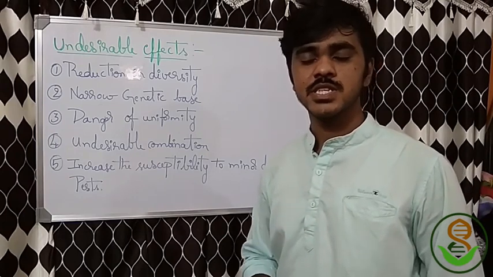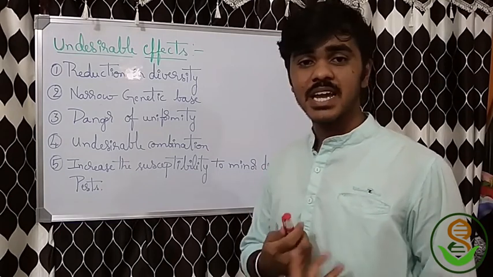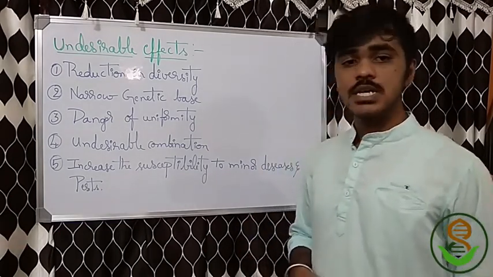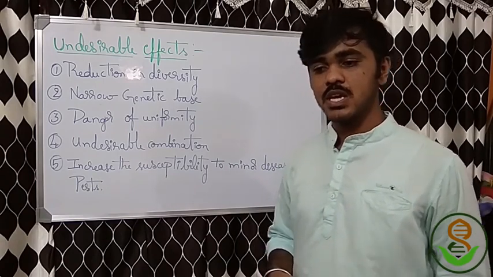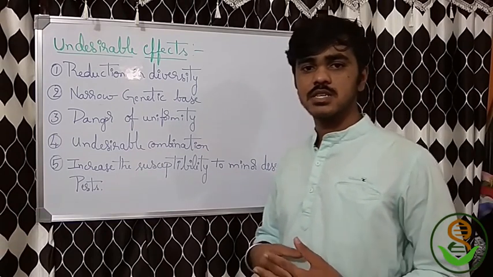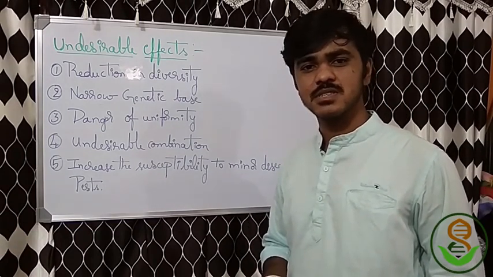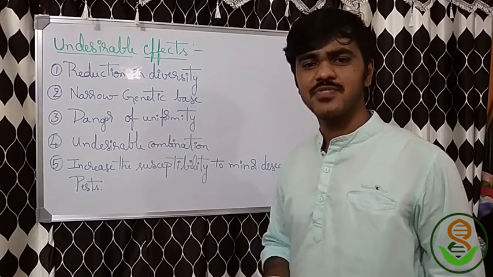Okay friends, we have seen the important objectives. Now we shall see what are the undesirable effects of plant breeding. In the undesirable effects, first we see the reduction in diversity. In the beginning, I said that it's a man-induced evolution, but man is a most selfish person. He always wants one thing, and even if he gets it, he will not be satisfied.